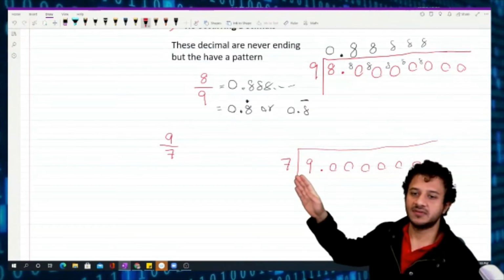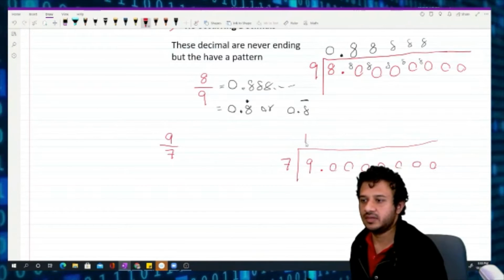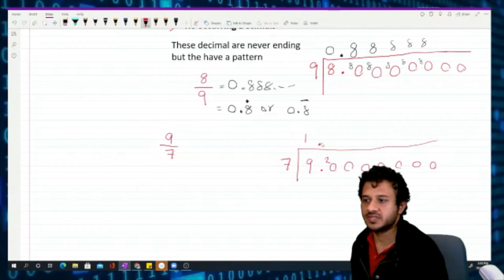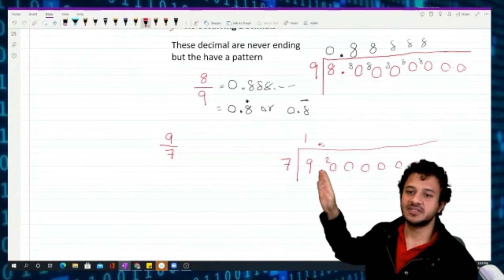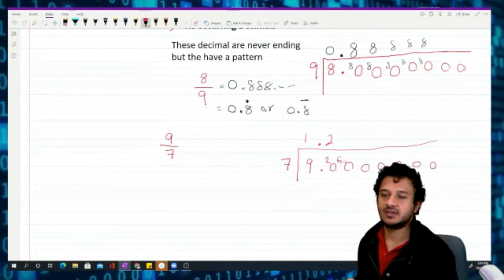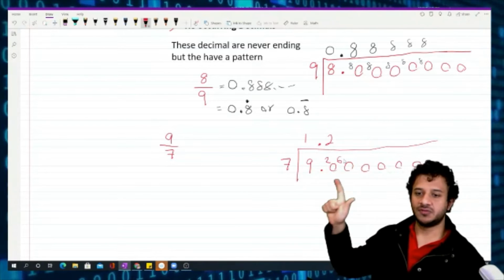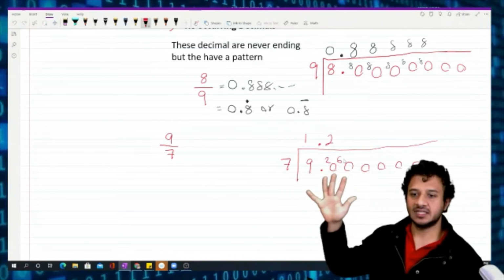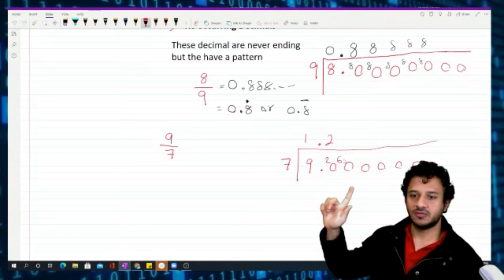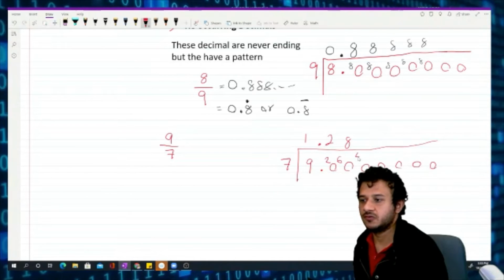How many 7s can go into a 9? Only 1. Left over 2. Dot comes up here. How many 7s can go into a 20? That's 2, which is 14. Left over 6. How many 7s can go into a 60? 7, 14, 21, 28, 35, 42, 49, 56. That's a 8. Left over 4.